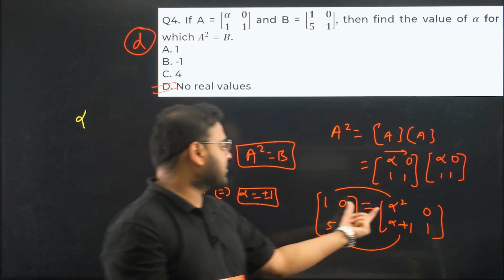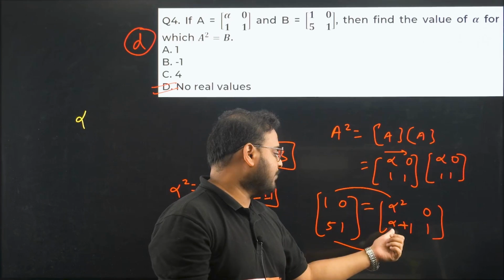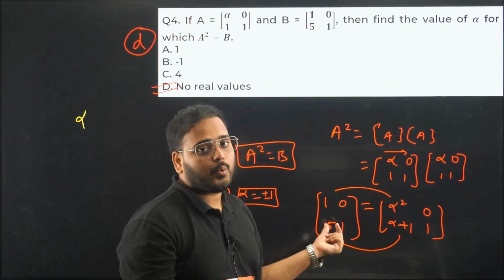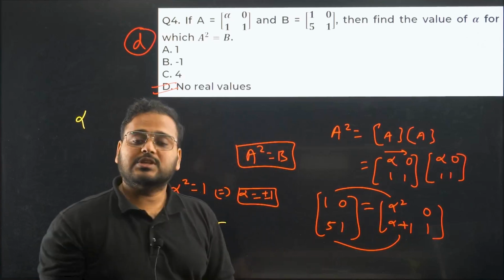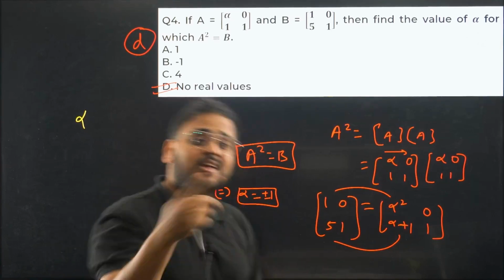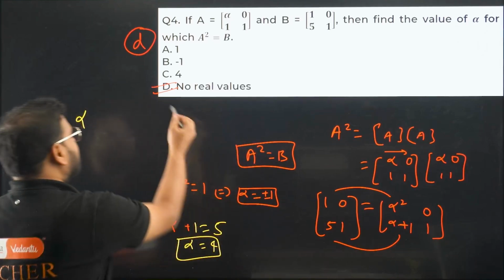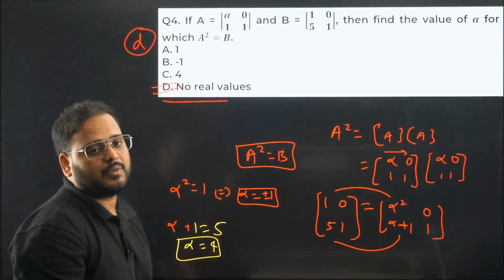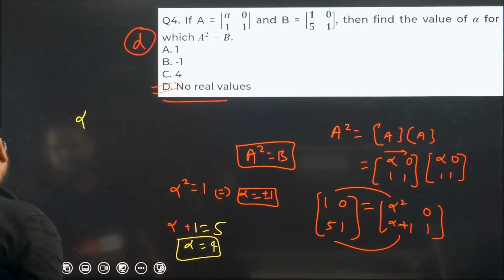From the first equation we are getting one value, from the second a different value. Put alpha as 1, 1 plus 1 is 2, is it equal? No. Alpha as 4, 4 square is 16, is it equal? No. So there is no single value of alpha which makes both equations true. It means there are no real values for this particular question. Alpha is not defined for this given condition.